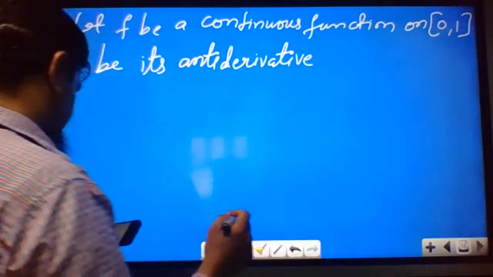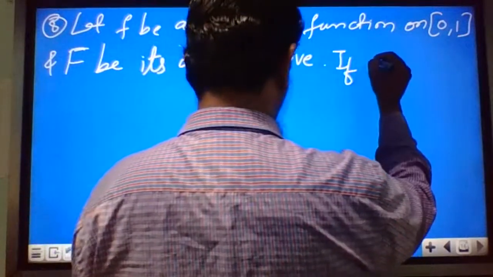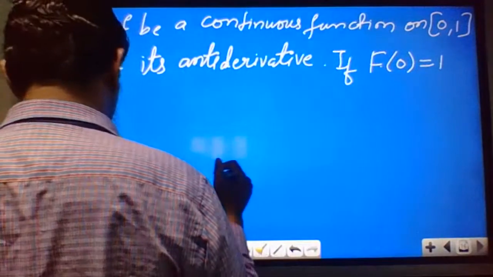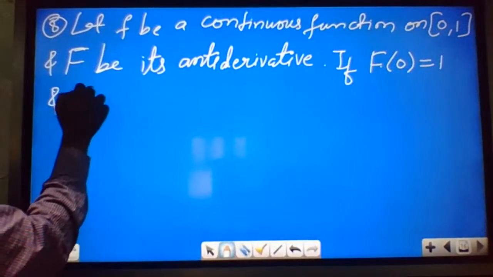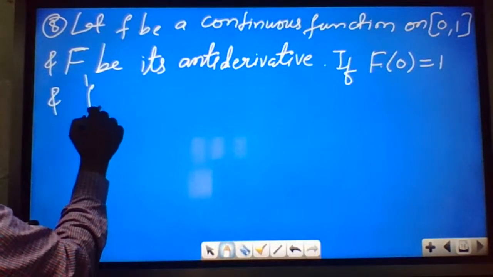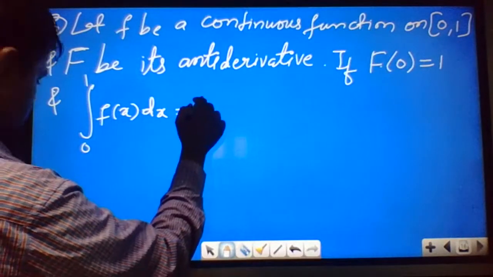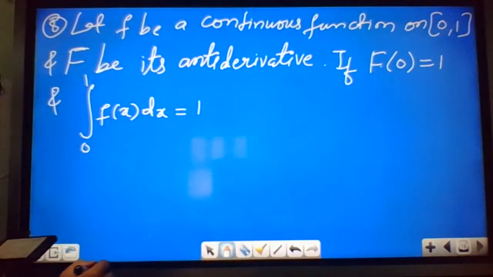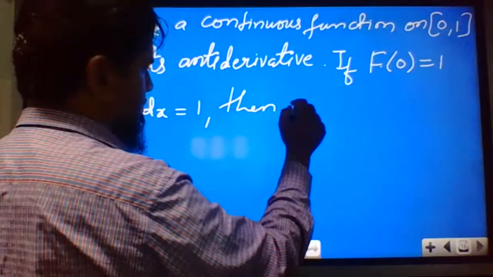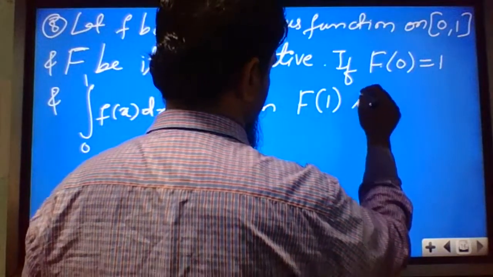If F of 0 is given, F of 0 is 1, and integration 0 to 1 small f x dx is equal to 1, then F of 1 is?